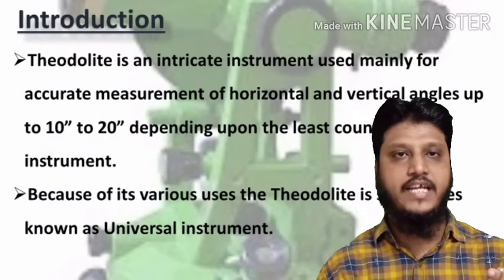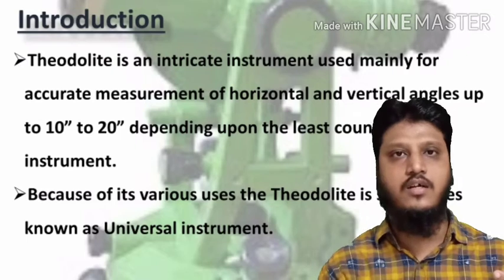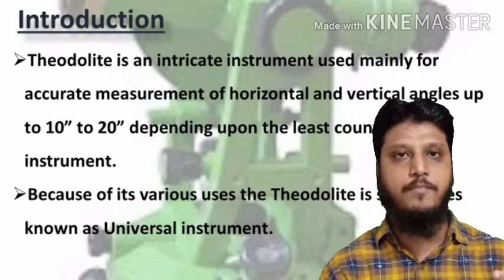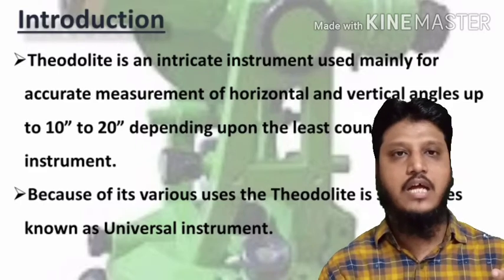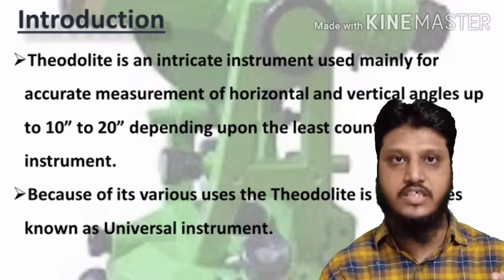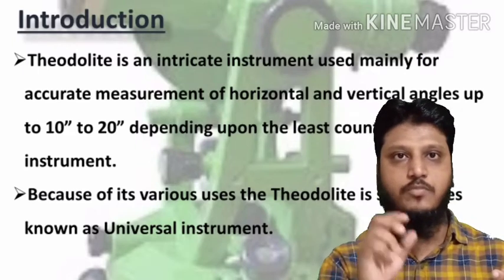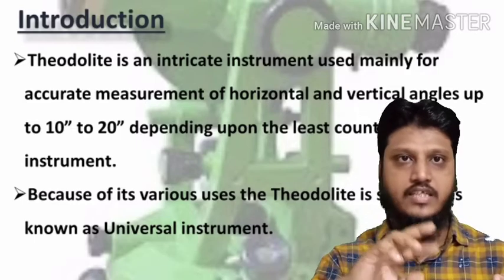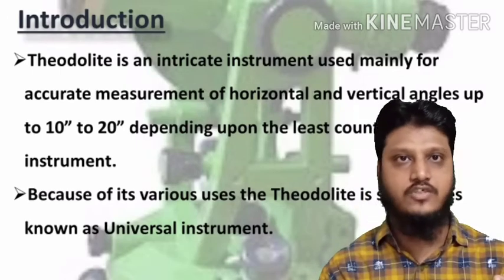Now moving ahead, the introductory part of this instrument, which is called the theodolite. In the beginning, you might have seen the picture of that instrument, which shows that it has a number of component parts. That is why it is an intricate instrument which is used mainly for accurate measurement of horizontal and vertical angles up to 10 to 20 seconds of accuracy depending upon the least count of the instrument. The instrument least count varies from 10 second to 30 second. You can measure the readings up to 10 seconds also.